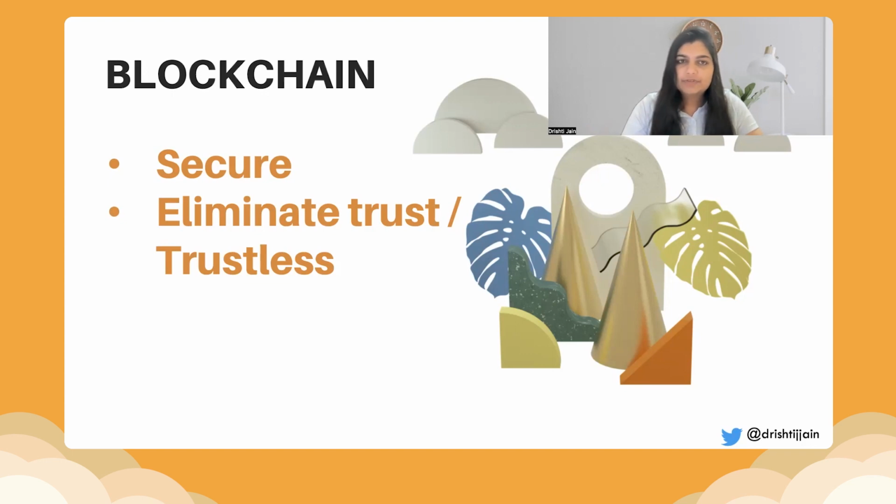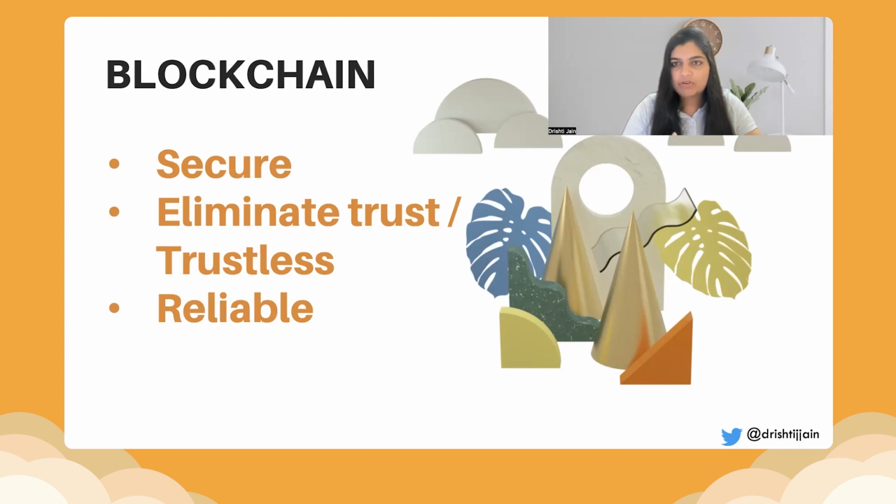In that case, if this had been a blockchain, it is a distributed responsibility. You are not trusting a central entity. So the concept of trusting a central entity and giving all the rights to that central entity gets eliminated. We no longer trust a central entity. Instead, we focus on the blockchain and the distributed way of trust. It is very reliable. The transactions that are there are immutable.